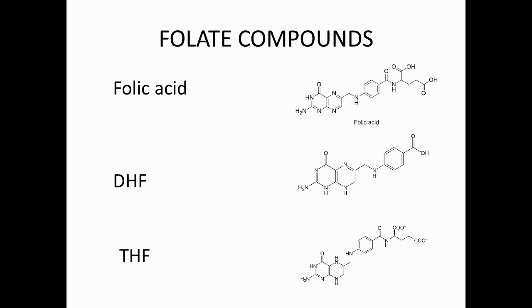As we have known of folate compounds, which are folic acid, dihydrofolate and tetrahydrofolate, you can see the structures of folic acid, dihydrofolate and tetrahydrofolate, which are used in pyrimidine synthesis. You can check out my video of pyrimidine synthesis. I'll put the link in the description box below, so make sure you check it out before you come here.